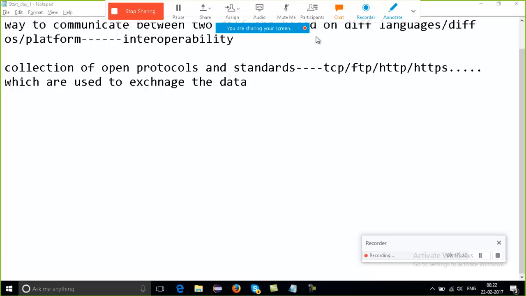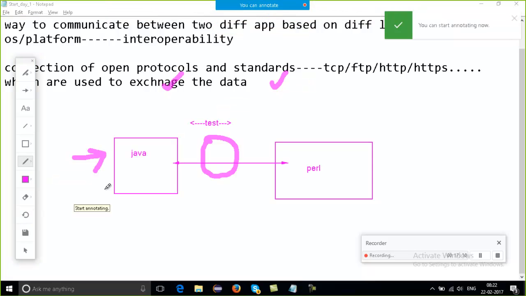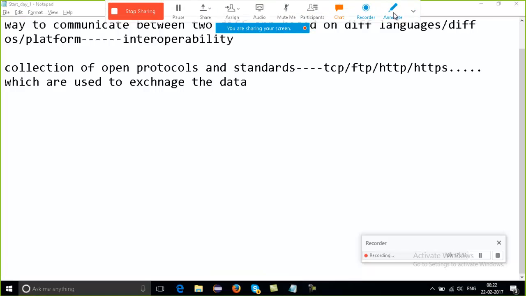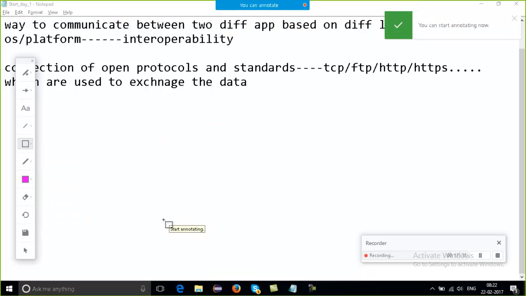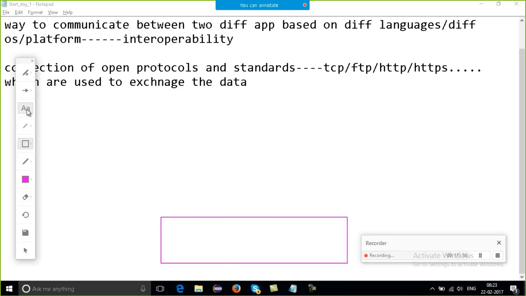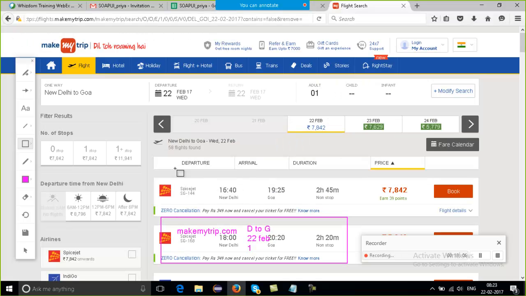Okay, so what I was saying, let's say if only one trip you want, don't get confused, it's makemytrip.com. Within this you just write from which date, like from Delhi to Goa you mention, and on 22nd of Feb, like means today, and one person wants to travel, right? You just mention this thing, and what you get back, if you see what you are getting